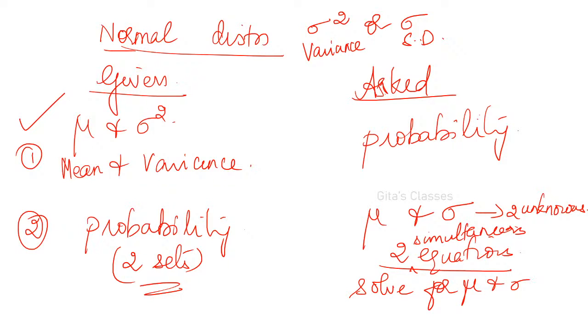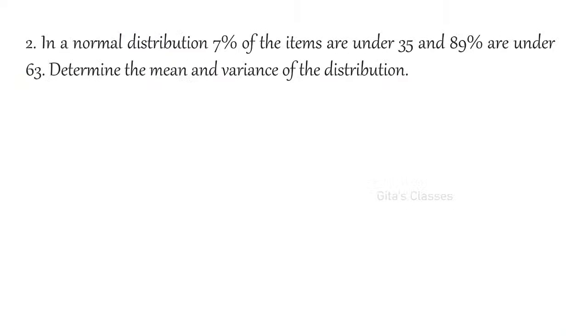Therefore now we are going to see the second type. The first one is completed, and we will see one more problem if possible. In a normal distribution, 7% of the items are under 35 and 89% are under 63. Determine the mean and variance of the distribution. Even though they have given variance, first let us find the standard deviation sigma, then you can square it.